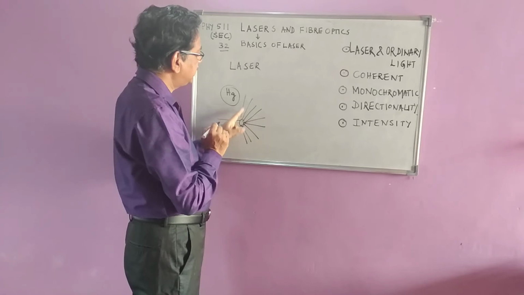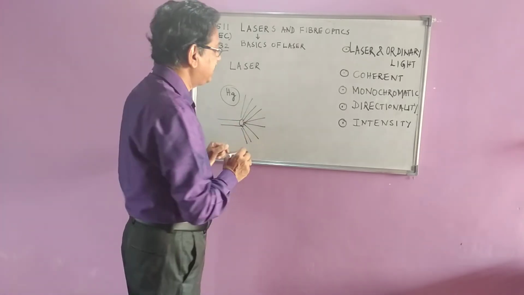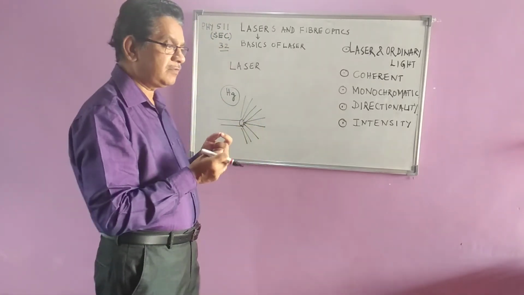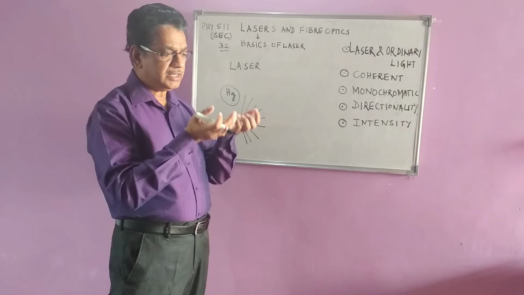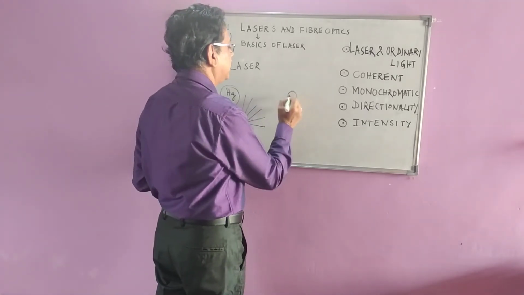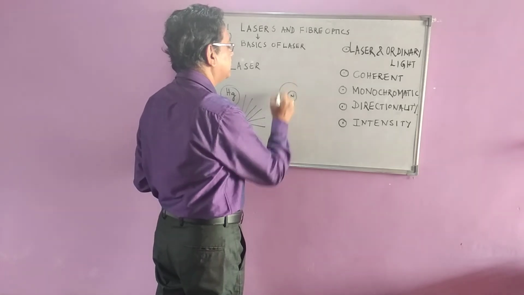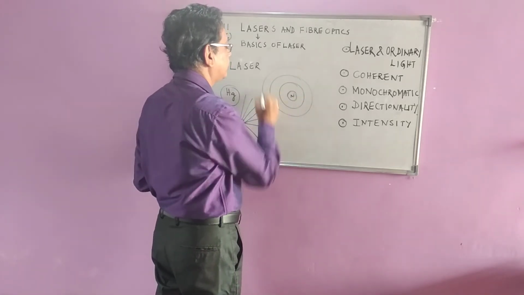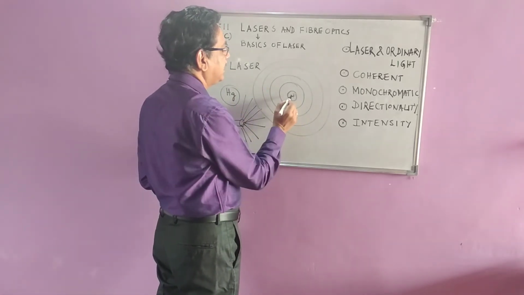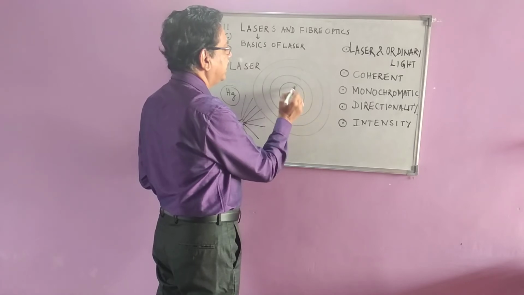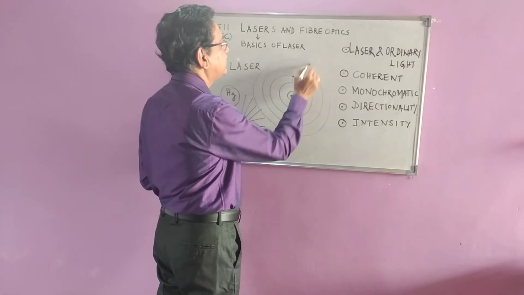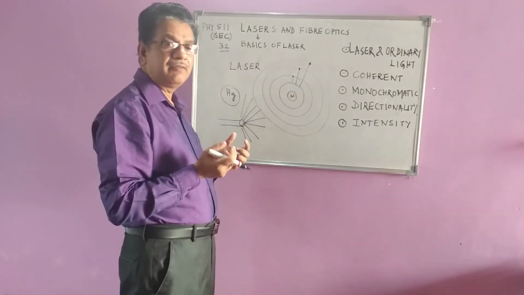Now, how does this light radiation come? For that, we have the basic concept in an atom. Mercury is in the form of atom first, and if you heat it, you will get the light. Now, when you heat it, what happens? See, in a mercury atom you have got the nucleus here, and surrounding that you have got various energy levels. When you heat this, the electrons in this orbit move to the next orbit, and they may move to this orbit, or this orbit, depending on how much energy they get when you heat it.